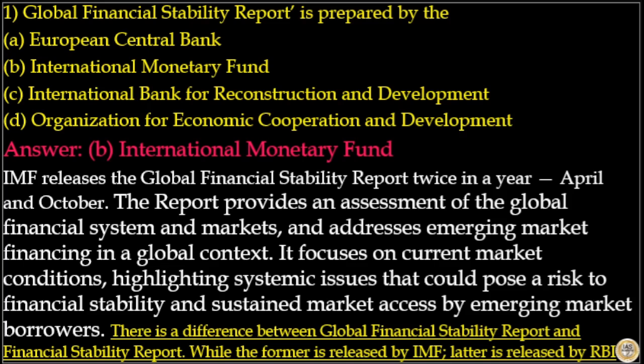The report provides an assessment of the global financial system and markets and addresses emerging market financing in a global context. It focuses on current market conditions, highlighting systemic issues that could pose a risk to financial stability and sustained market access by emerging market borrowers. There is a difference between Global Financial Stability Report and Financial Stability Report. While the former is released by IMF, the latter is released by RBI. So here the answer to this question is option B.